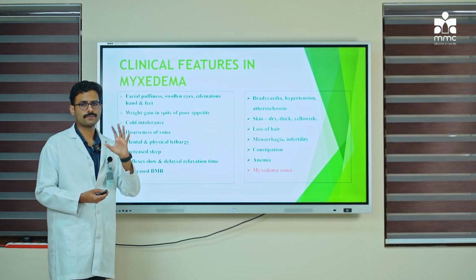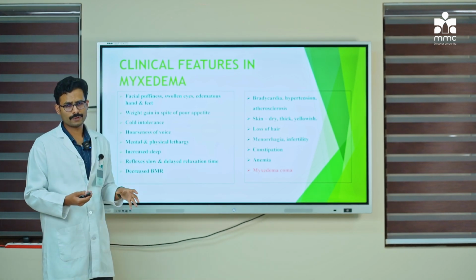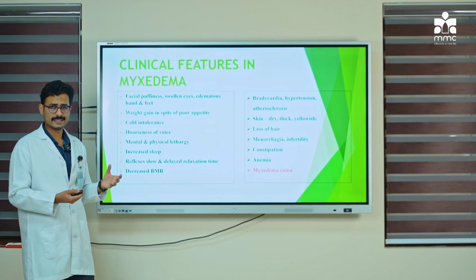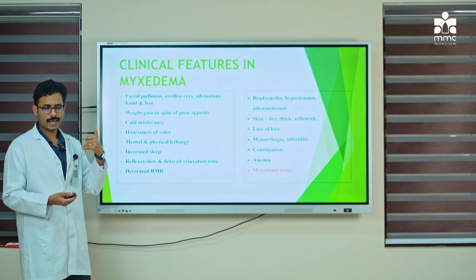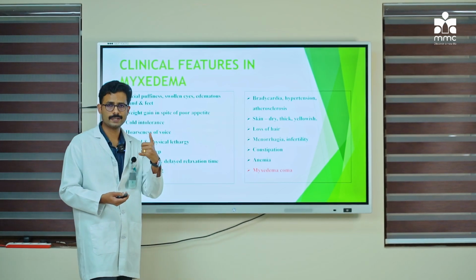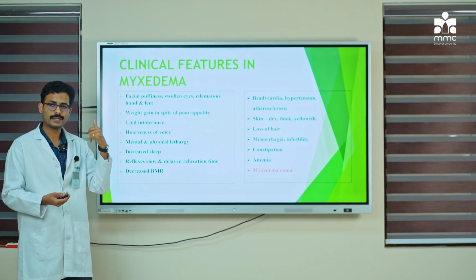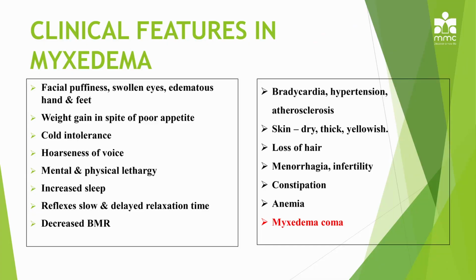Hoarseness of voice. Another peculiarity of this condition is that this is one of the diseases that can be diagnosed over the phone. You call a person and talk to that person, and when you listen to the voice through the phone itself, you will be able to tell whether the patient has hypothyroidism or not. So they have a typical, classical hoarseness of voice.